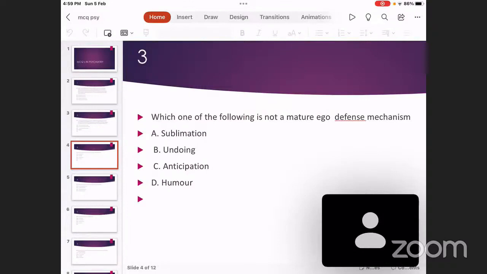Altruism means it's a constructive service to others, which gives you a sense of personal satisfaction. You don't get any material benefit out of it, but you do a service as a result of which somebody else is benefiting. You are not benefiting, somebody else is getting a concrete benefit. But the fact that your action was able to bring a benefit to somebody else gives you a sense of well-being, happiness, pleasure. That is altruism. So contributing some money to the educational needs of a student from a deprived background, or donating blood to a person who has met with an accident, all these can be examples of altruism.